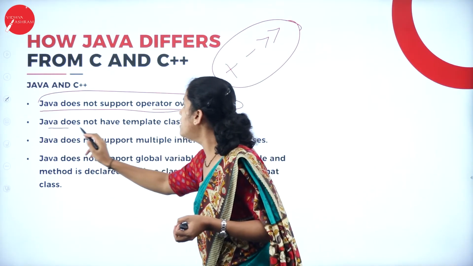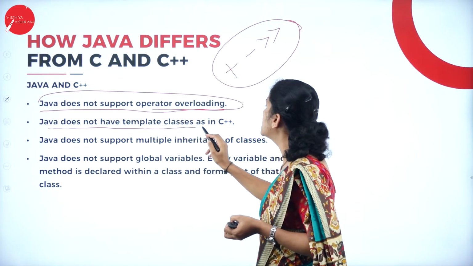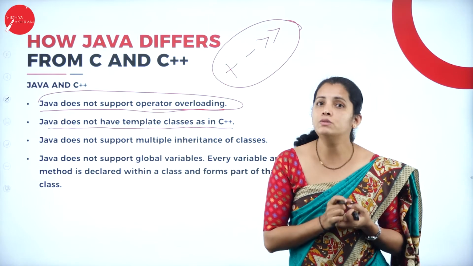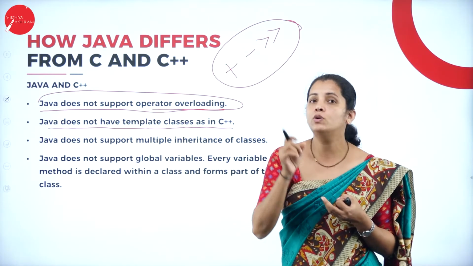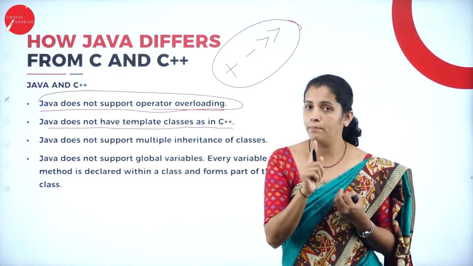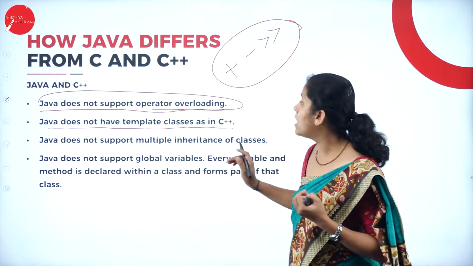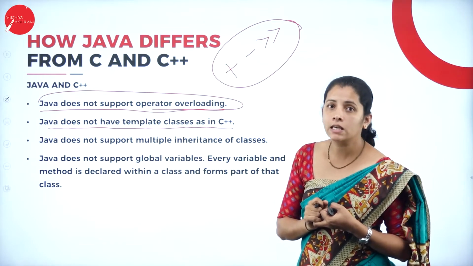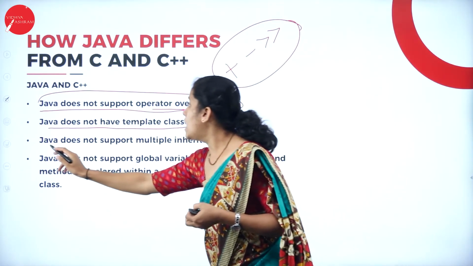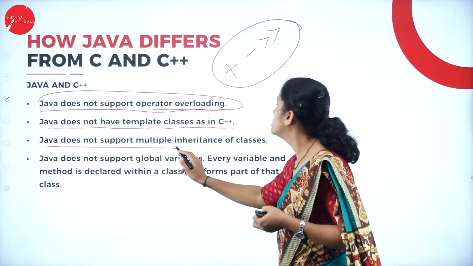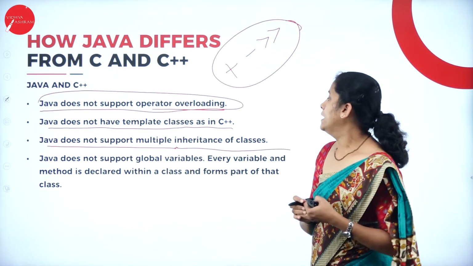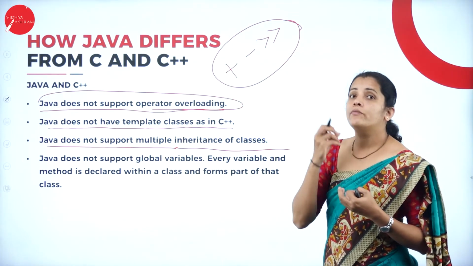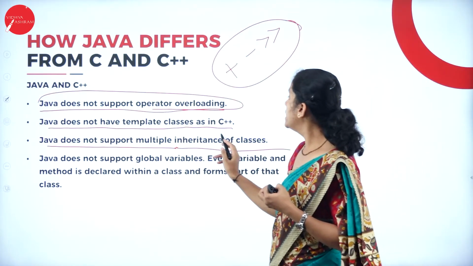Then Java does not have template classes as in C++. That means by using C++, we can construct our own template class, but in Java we cannot have the concept called template class. Then Java does not support multiple inheritance of classes. We are familiar with the word inheritance.